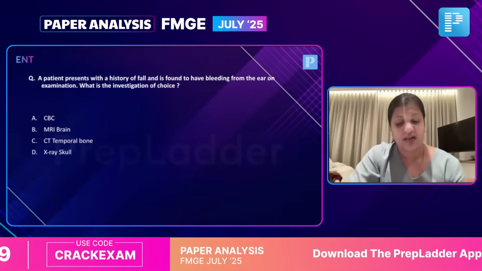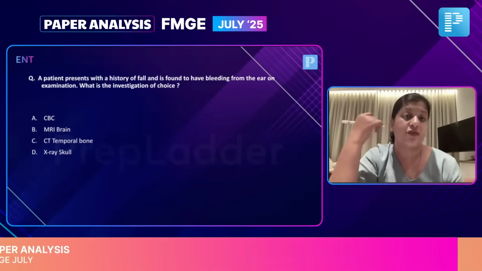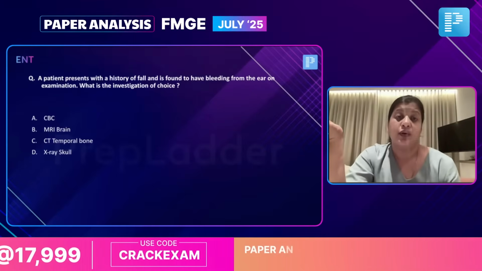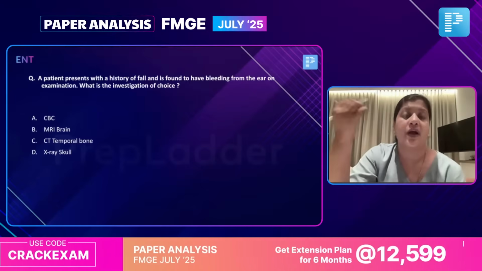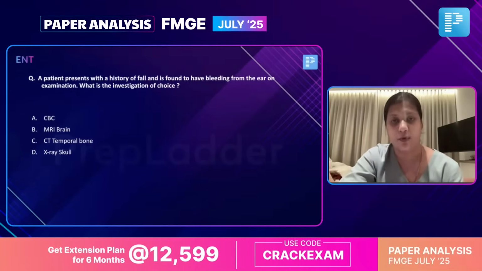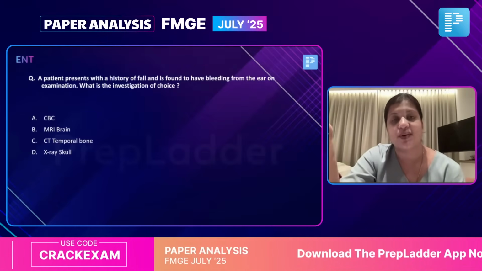Yes, now let's do the next question. A patient presents to you with a history of fall and is having bleeding from the ear on examination. What is the investigation of choice? So we know that the ear, our pinna or our external auditory canal, the bony part lies in the temporal bone. So whenever we're talking of bony anatomy, we know the investigation of choice will be CT scan.